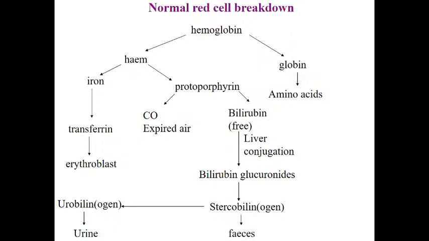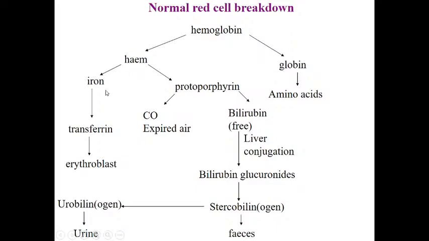What is bilirubin? Our normal lifespan of RBCs is 120 days. After that, RBCs are ruptured and there is release of hemoglobin into the blood circulation. So that hemoglobin, as it is a conjugated protein, will be cleaved into the protein part globin and the non-protein part heme. And this globin is further cleaved into amino acids, which enter the amino acid pool and are reutilized. Now, what is the fate of this heme?